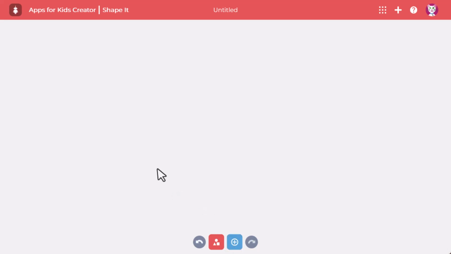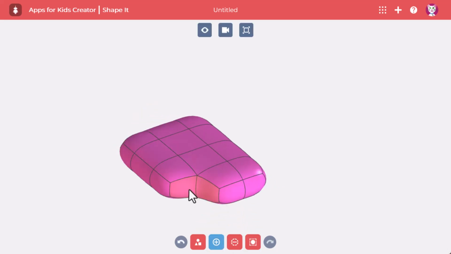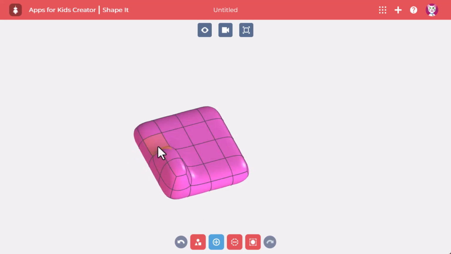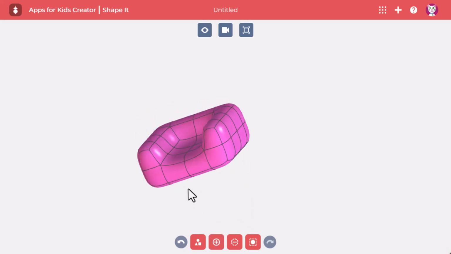Hello! Are you ready to build something twit-tastic? Today, we're heading into SOLIDWORKS Apps for Kids to become master builders for our feathered friends. We're going to design the coolest, fanciest bird houses in the neighborhood.